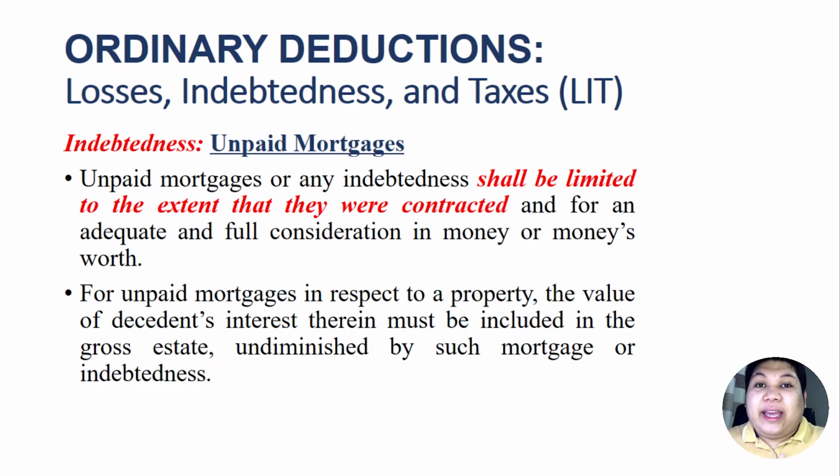So for example, if a decedent has this real property, let's say for example his house and lot, and this was subject to a real property mortgage, then the unpaid balance of that mortgage upon the death of the decedent could still be deducted from the decedent's gross estate, provided that the fair value of the real property owned by this decedent wherein that mortgage was attached should be included in the gross estate of that decedent.